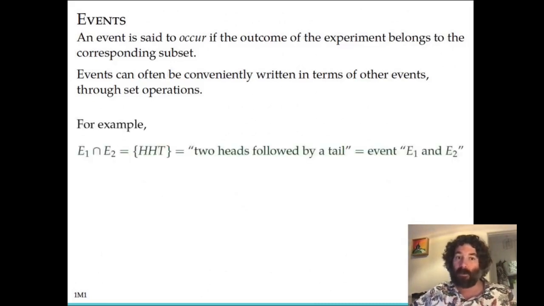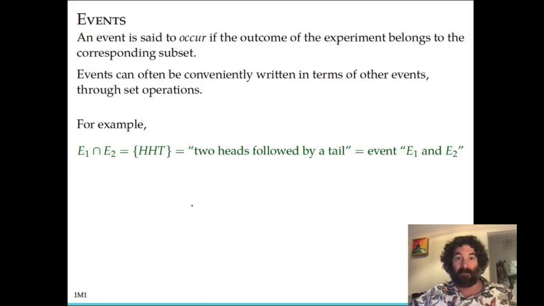So for example, using the experiment and events described on the previous slide, the experiment being tossing a coin 3 times, E1 being the event where there's exactly 1 tail, and E2 being the event where there's a tail on the third toss. Then we can combine these to the event where both of those events occur, E1 and E2.